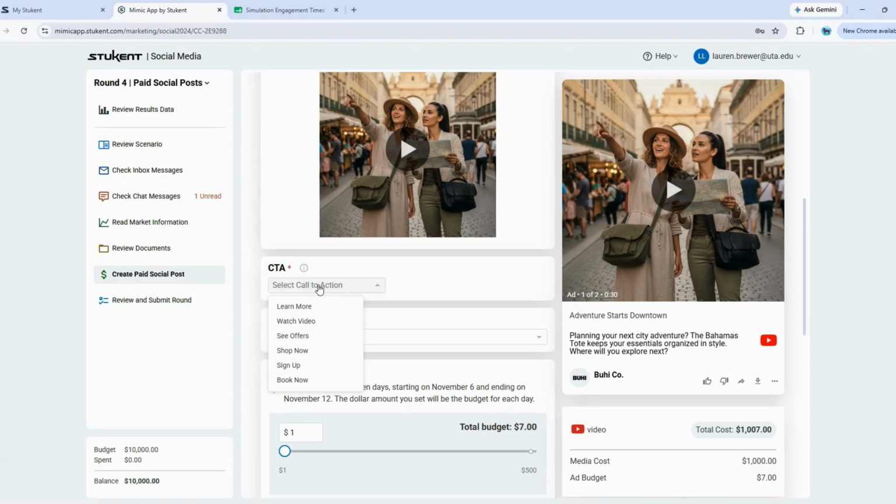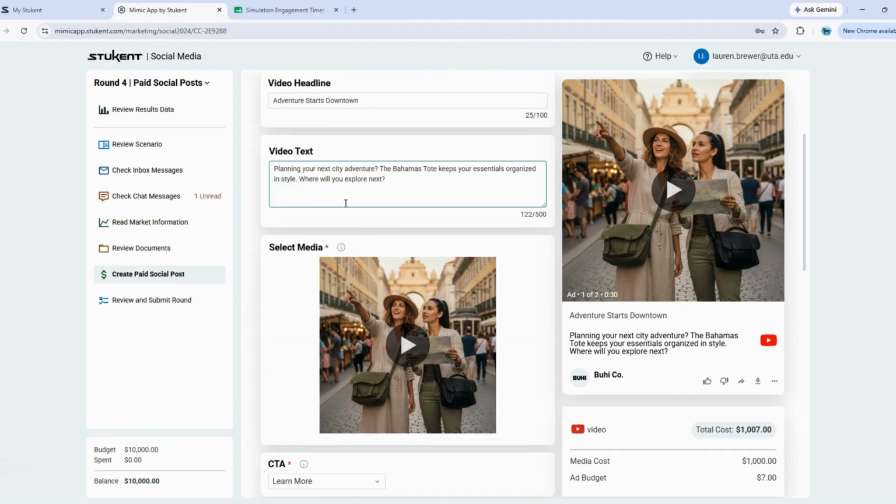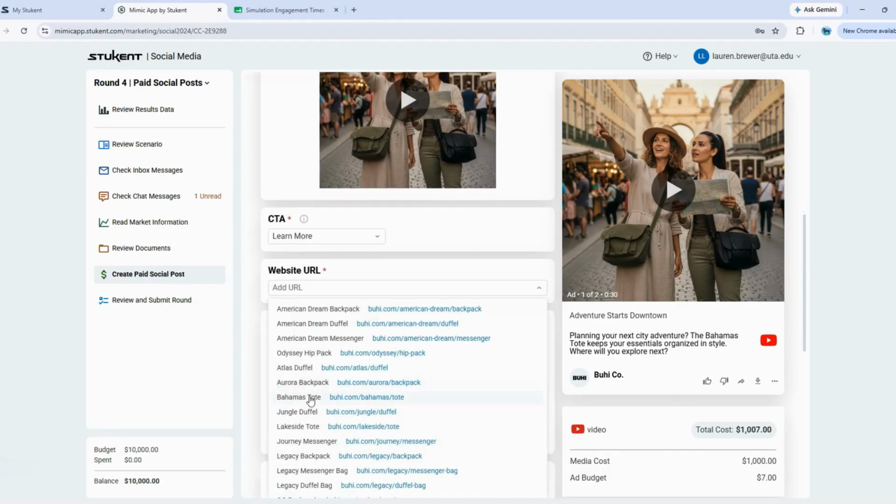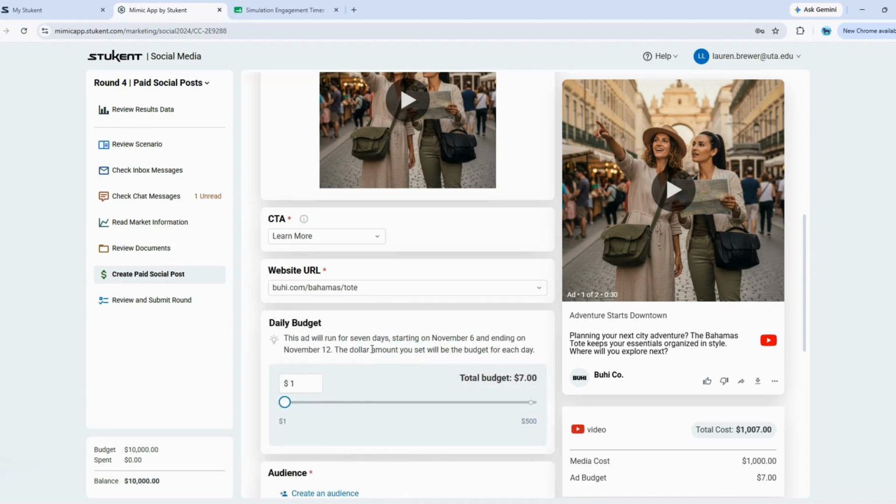Because my objective is website traffic, I want individuals to learn more. So I want them to visit our website to learn more about this Bahamas tote. So I'm going to link the website URL to Bahamas tote.